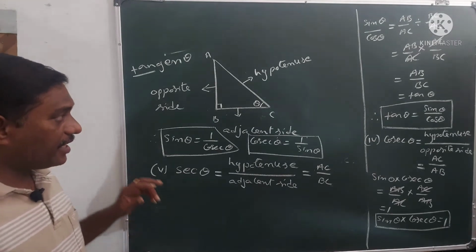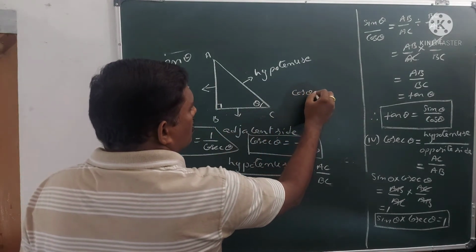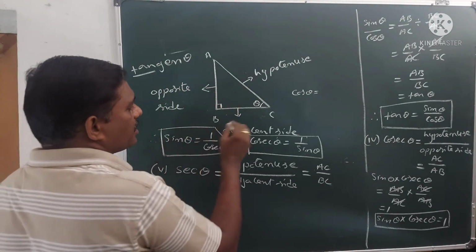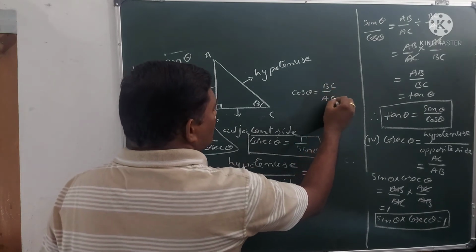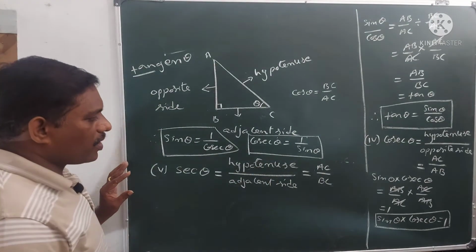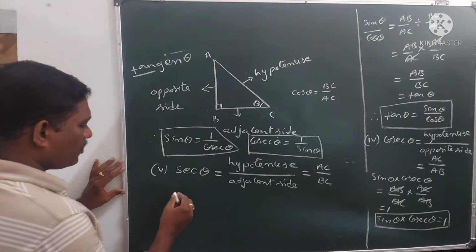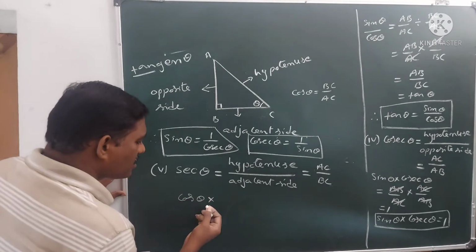If you carefully observe this triangle, cos theta is equal to adjacent side by hypotenuse. Adjacent side is BC and hypotenuse is AC. These two are reciprocals. Suppose you multiply cos theta into secant theta.